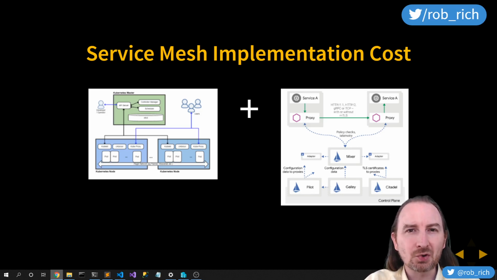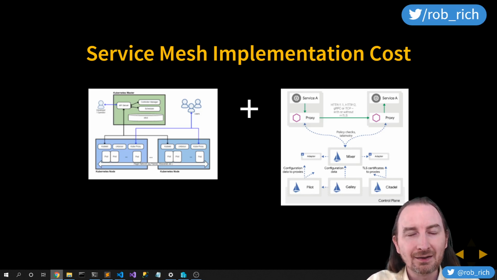Now, maybe your workload that spins up a Java application or is doing intensive GPU calculations is bigger than the calculations involved in creating trusted certificates or connecting to different services. But we may expect maybe 1.5 to 2 times the workload running in our cluster as we implement a service mesh. Now that can require us to create a bigger, more expensive cluster to run a service mesh.